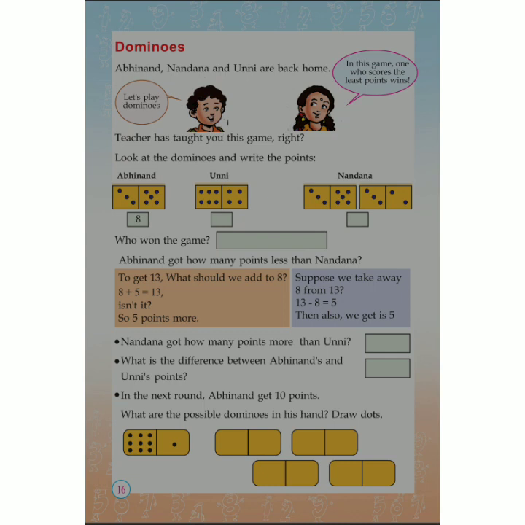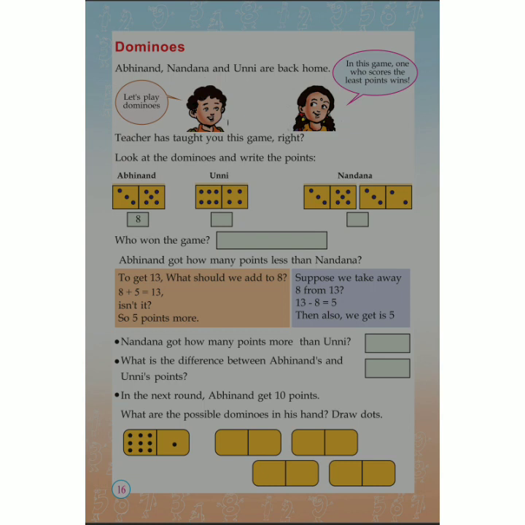Now, dear friends, you can see one boy and one girl is there. You can see the heading is dominoes. Do you know dominoes? It is a game. Abhinand, Nandana and Unni are back home, and the boy is saying, let's play dominoes. And the girl is saying, in this game, one who scores the least points wins. So this is the game in which we should get the least points, then only we will win.